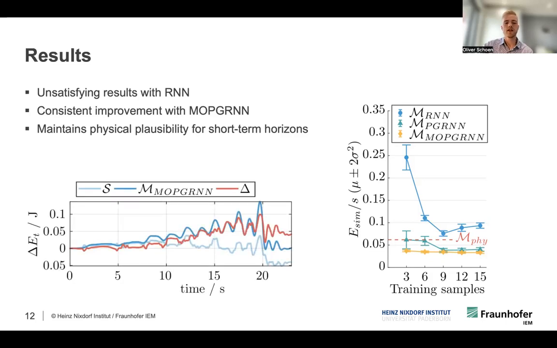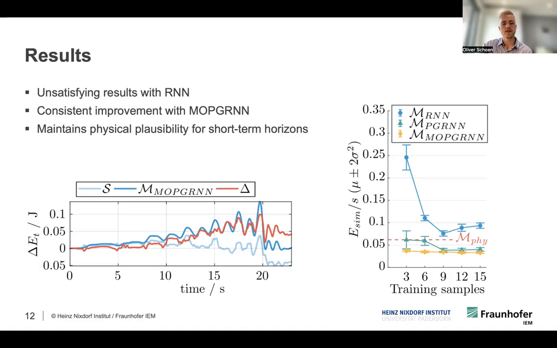What we see here is the energy balance for the system and the MO-PG-RNN. So we basically took for this figure one trajectory of the actual system, and we simulate the MO-PG-RNN just using the initial point and the control input. And the deviation between them is now the red line. This is exactly what we should look at.